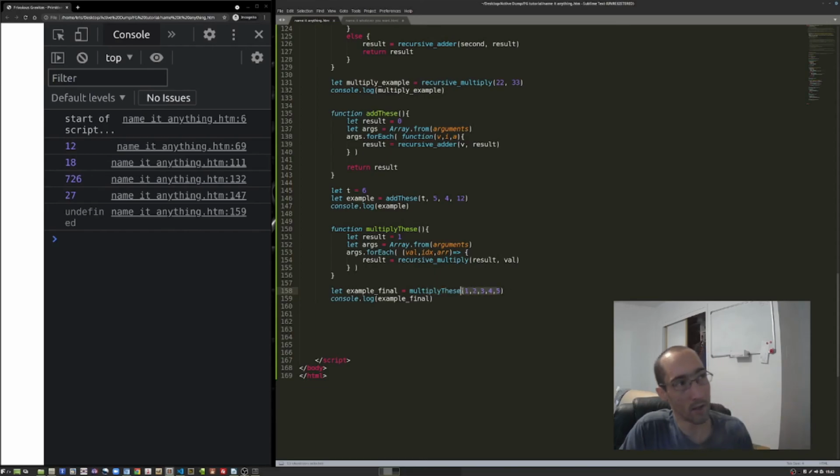What if I give it a 0? Let's just test our 0 case. See if it's working at all. No, it is not. So our result equals 1 for each. Then we use a recursive multiply.